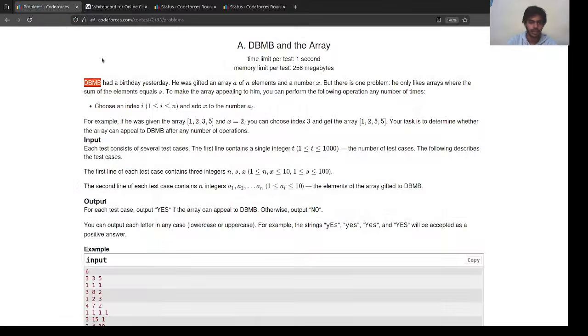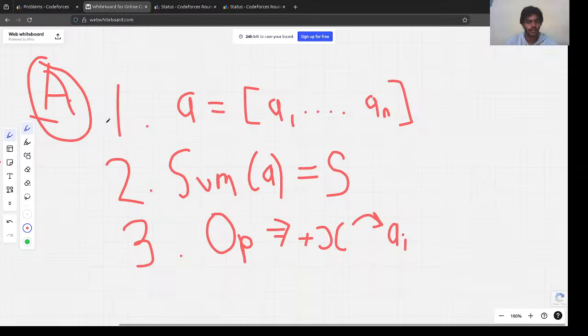Okay, great. For example, if he has given the array 1 2 3 4 5 and x equal to 2, we can choose the index 3 and get the array 1 2 5 4 5. It's completely fine, right? These are like the basics. Okay, let's analyze what he just said.